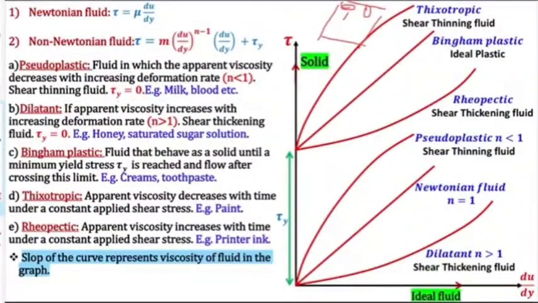Both will flow down. But if you observe one thing, the milk will continuously flow, and after some time its velocity will increase and it will rush to the bottom. But for honey, it will flow, and if you notice, its velocity will reduce while it is flowing, and after some time it will stop also. Why so? Because when it is deforming, or flowing, its viscosity is increasing.